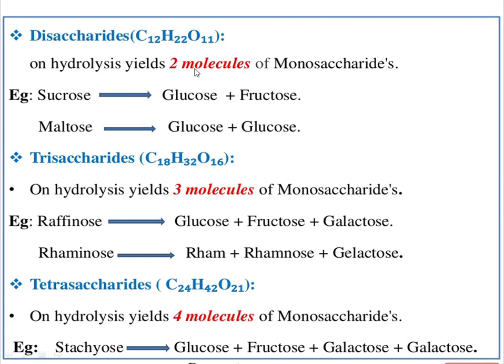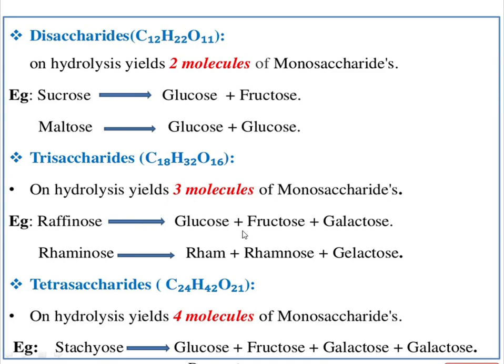So next is disaccharides. Upon hydrolysis, they yield two molecules of monosaccharides. See here two examples, sucrose and maltose. Sucrose on hydrolysis gives glucose plus fructose, whereas maltose gives glucose plus glucose. Next is trisaccharides. Its molecular formula is C18H32O16. On hydrolysis, it gives three molecules of monosaccharides. Examples are raffinose and rhamnose.